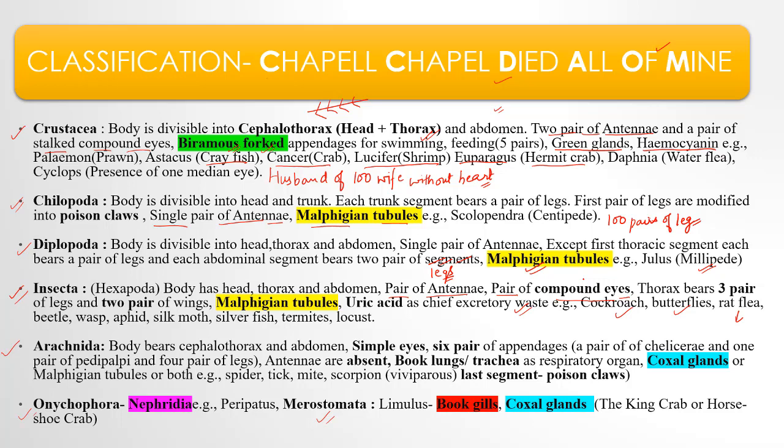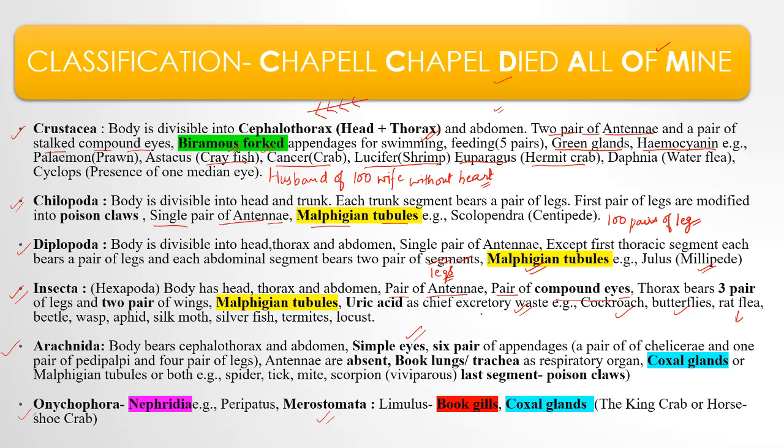Arachnida: the body bears both cephalothorax and abdomen. They have simple eyes. Compound eyes are absent in Arachnida. They have 6 pairs of appendages. Out of these, 1 pair is modified to form chelicerae and 1 pair is modified to form pedipalpi.